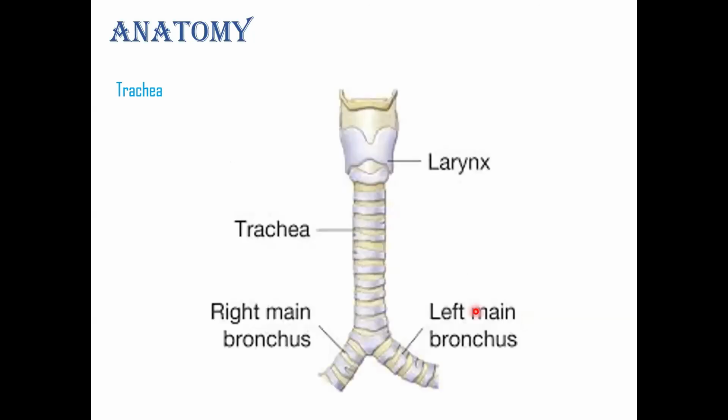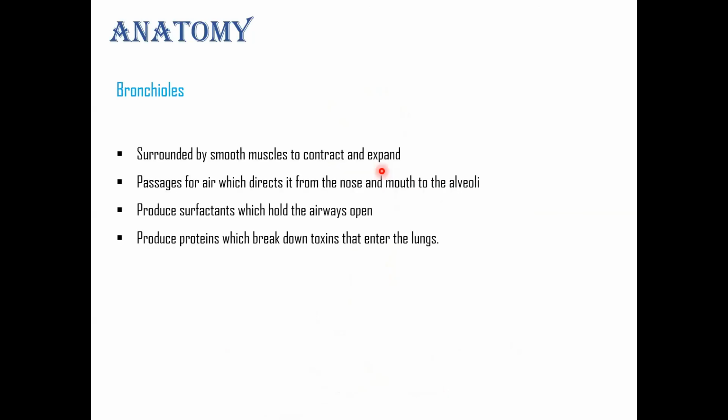Here you can see the trachea. I have mentioned that there are around 20 rings. You can see those rings here. After the trachea, you will find the bronchus. Here, the right main bronchus and the left main bronchus are shown. The right main bronchus connects to the right lung, while the left main bronchus connects to the left lung.